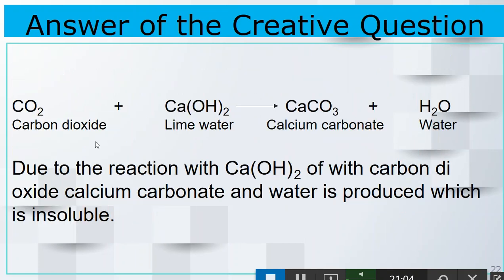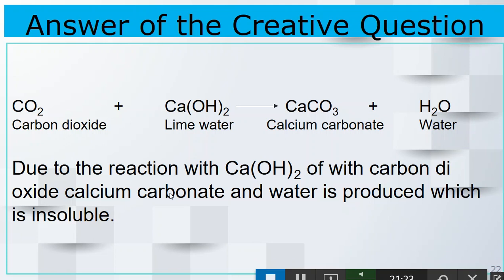What do we have to do? We have to write the full reaction. If you are not writing this reaction, you will not get 1 mark. So you have to write this complete reaction. For this you will get marks, and at the end you will write this part. So you are getting marks part by part.